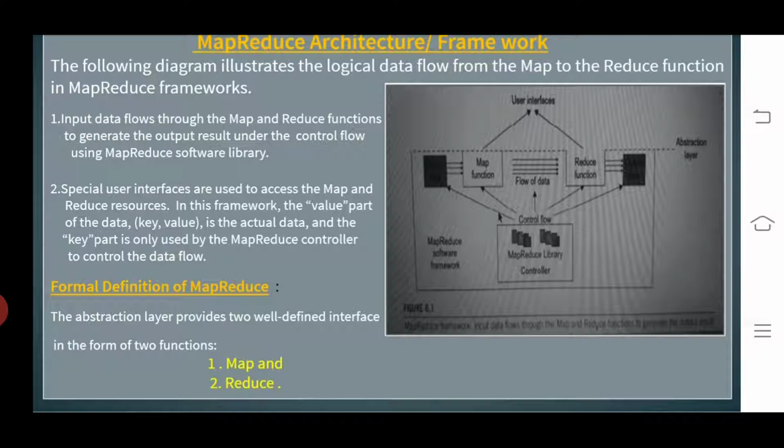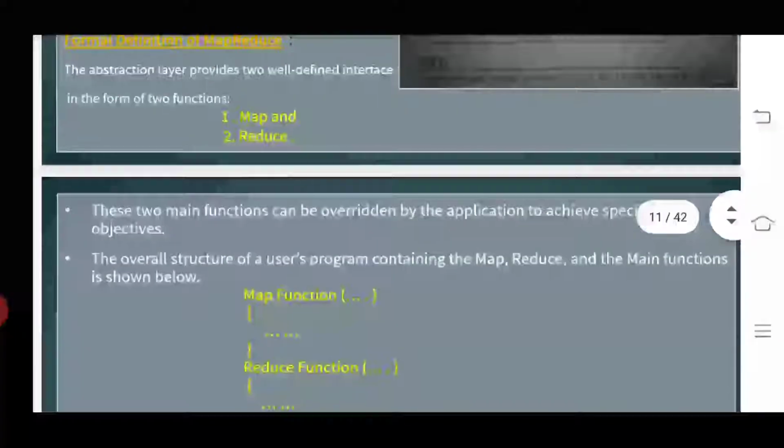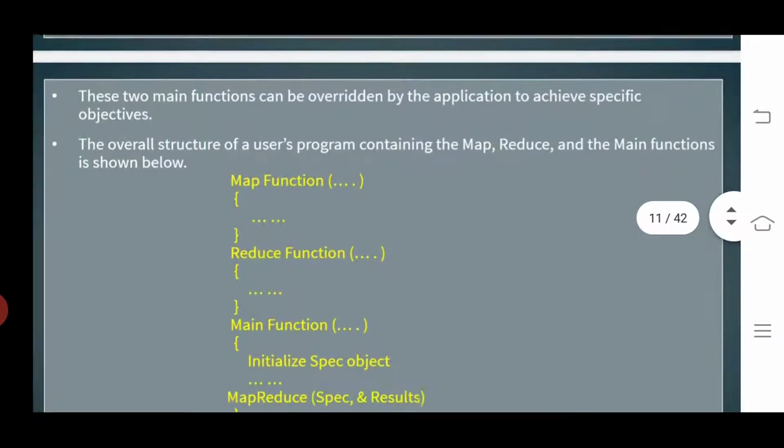The first one is map and the second one is reduce. We can learn about the map and reduce functions also. This is one more concept. Now we can see these two main functions.